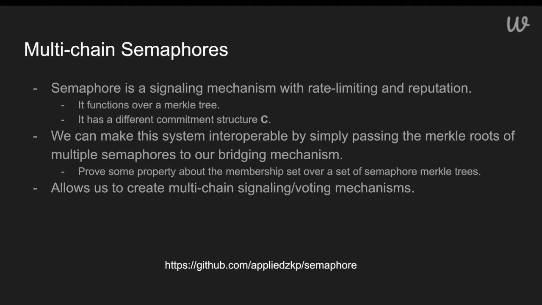And there's a mechanism that allows you to build applications that allow the participants of these trees to vote on certain things and signal certain topics. It's called Semaphore. And this system is built very similarly to a mixer, except that it has different actions. So instead of mixing assets, it allows people to do anonymous signaling. And we can take this system and extend it in the same manner we did with our mixer to make it interoperable over a bunch of Merkle trees.